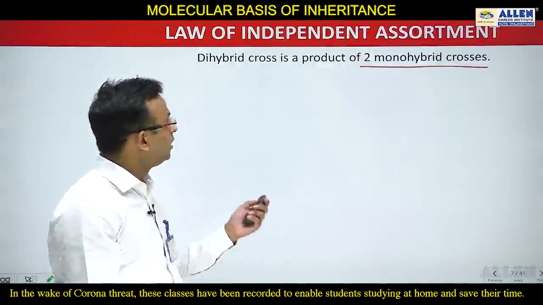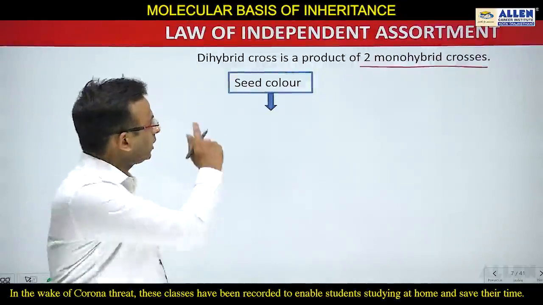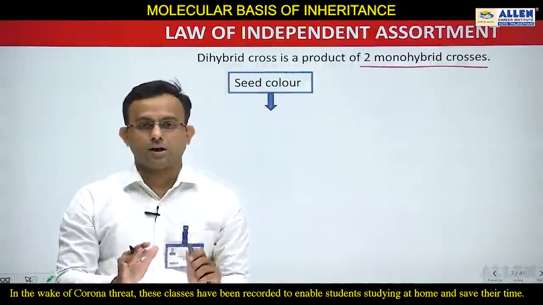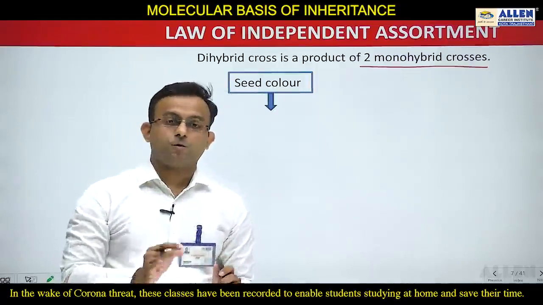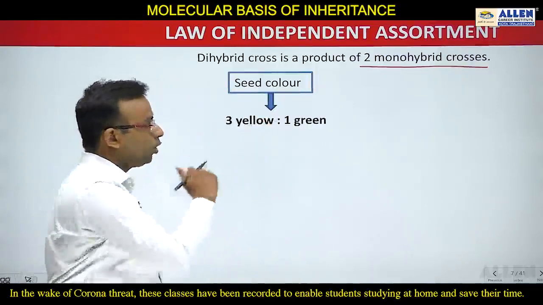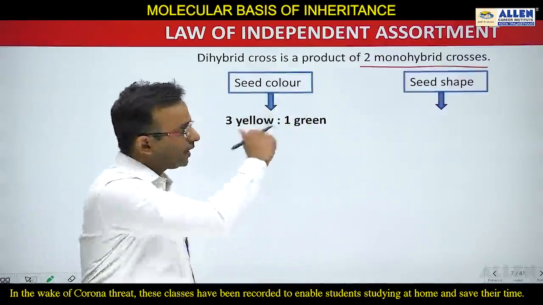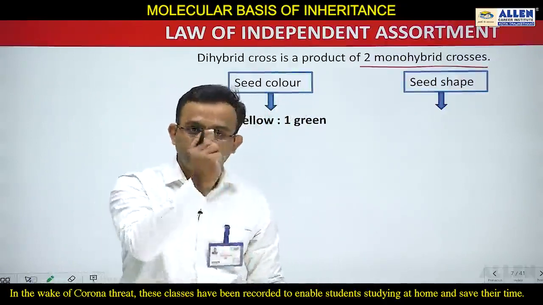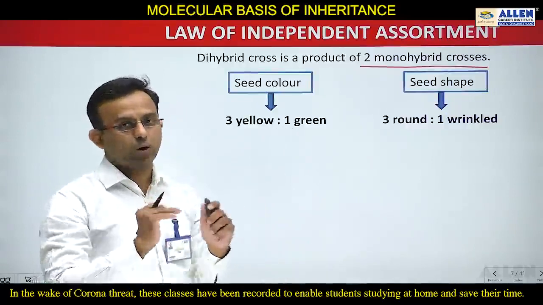So let's check this out. First of all, we will take one character, which is seed color. If we are studying the inheritance of seed color, this cross is known as a monohybrid cross. If a seed color monohybrid cross is performed, then in the F2 generation a 3:1 ratio will be observed: 3 yellow, 1 green. Let's take another character, seed shape. If only seed shape is studied, again in the F2 generation 3:1 will come: 3 round and 1 wrinkle.